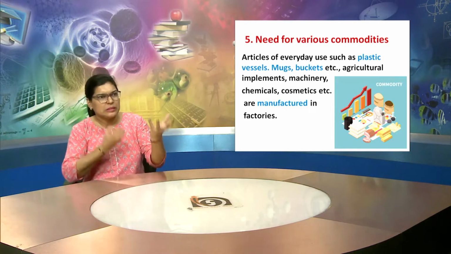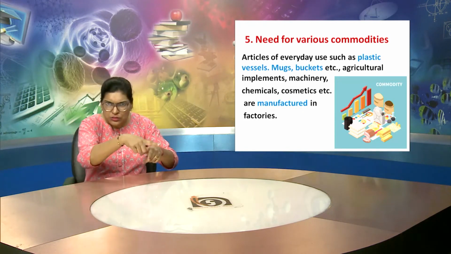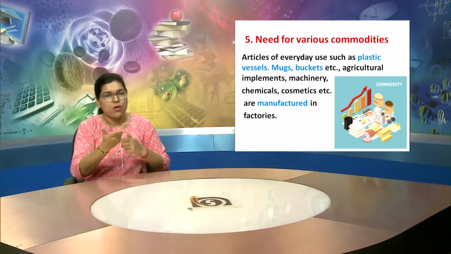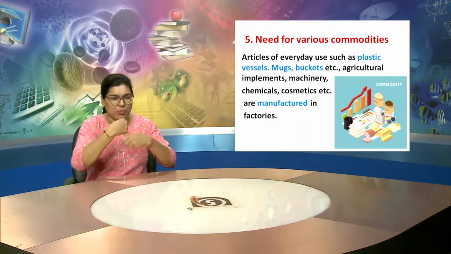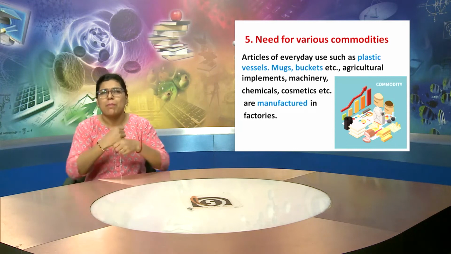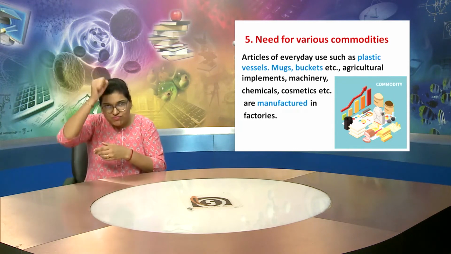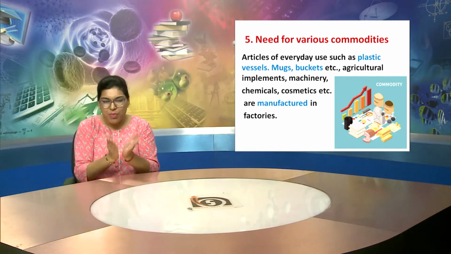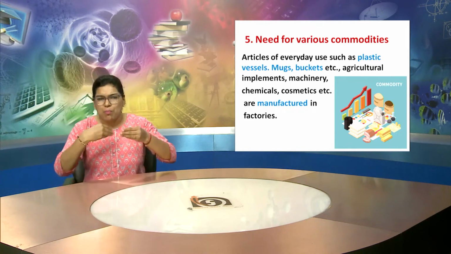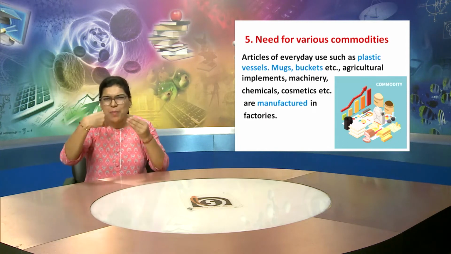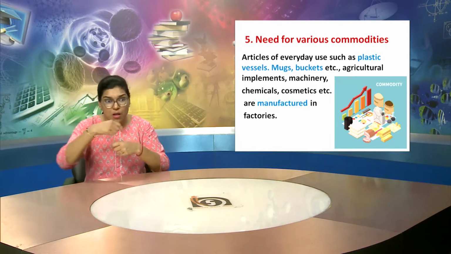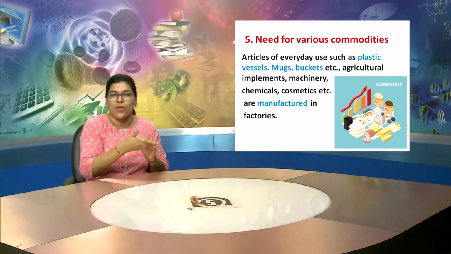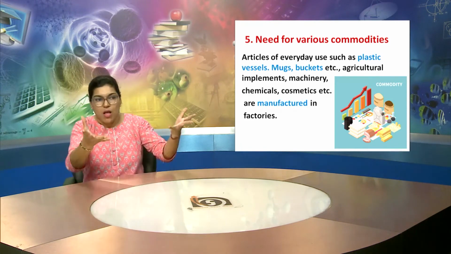Now let us understand the fifth point, need for various commodities. Articles of everyday use such as plastic vessels, mugs, buckets, etc. And also there are some agricultural implements and machinery and chemical cosmetics.